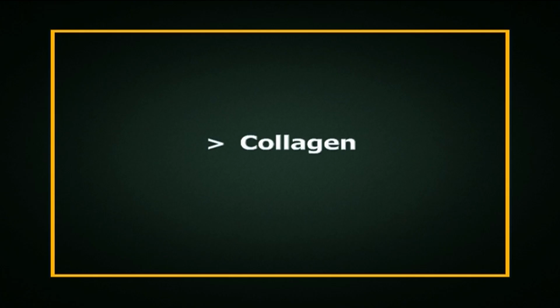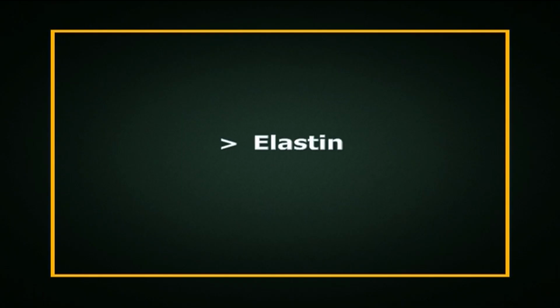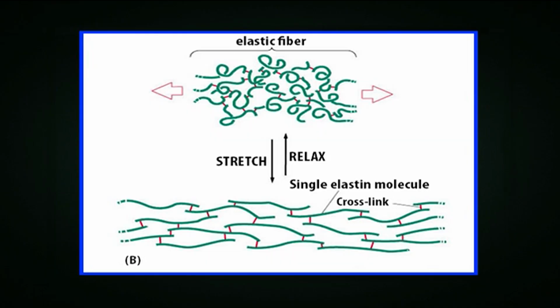Now next is collagen. Collagens are the most abundant proteins in the ECM. In fact, collagen is the most abundant protein in the human body and accounts for 90% of bone matrix protein content. Collagens are present in the ECM as fibril proteins and give structural support to resident cells. Next is elastin. Elastins, in contrast to collagens, give elasticity to tissues, allowing them to stretch when needed and then return to their original state. This is useful in blood vessels, lungs, skin, and the ligamentum nuchae.